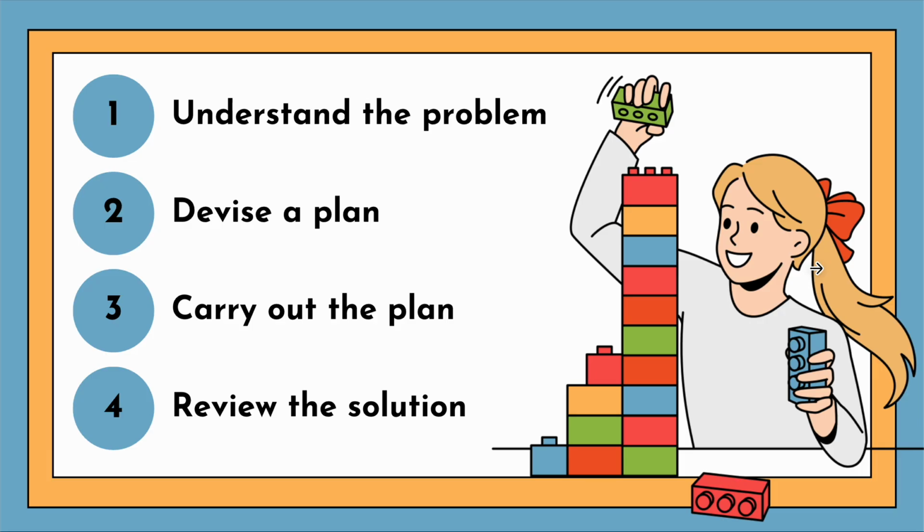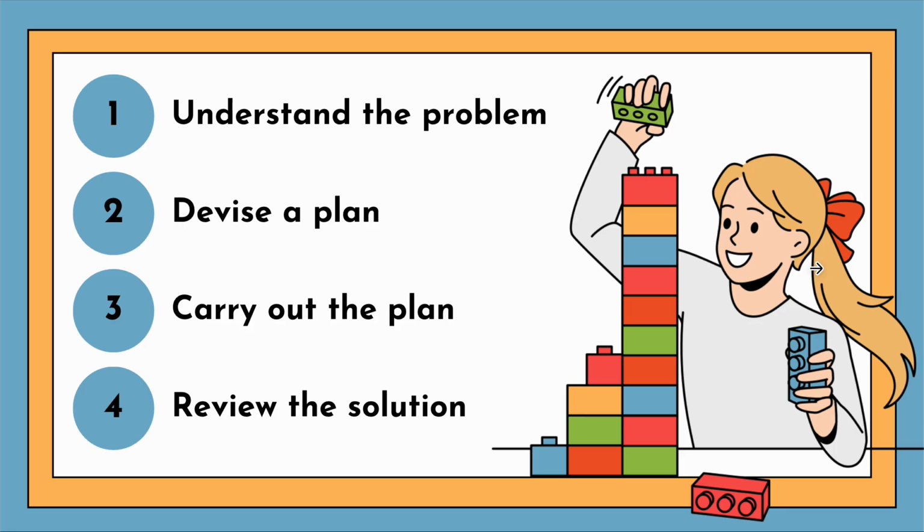The first step is to understand the problem. If you cannot understand the problem, you cannot provide a given. You cannot know what is asked. So it's somehow related. Devise a plan. You have to think ahead. How would you approach this problem? How would you solve this problem? And then you carry out the plan. You will show the solutions. And after the 3 steps, you will review your solution and you will come up with a conclusion. That's already part of it.